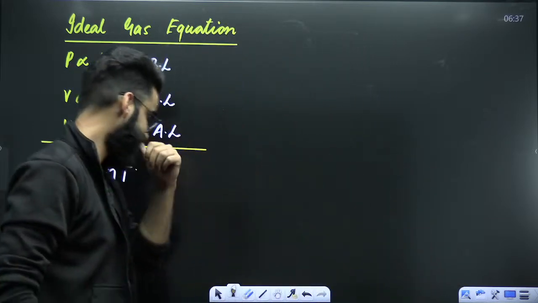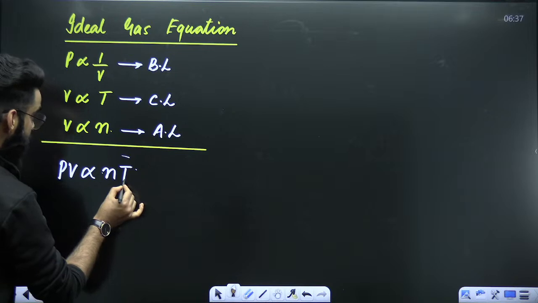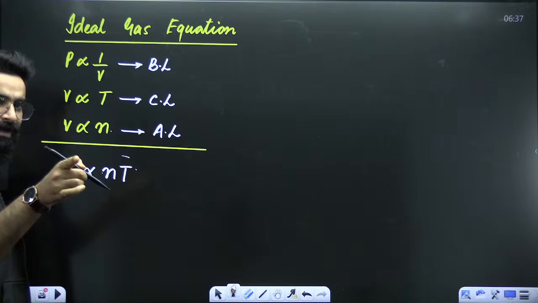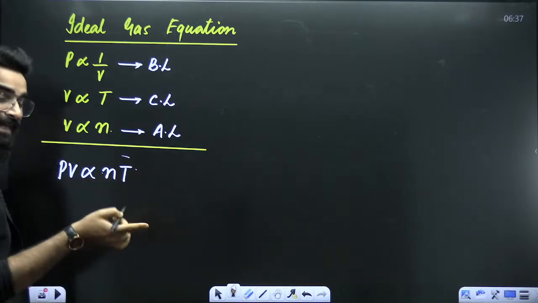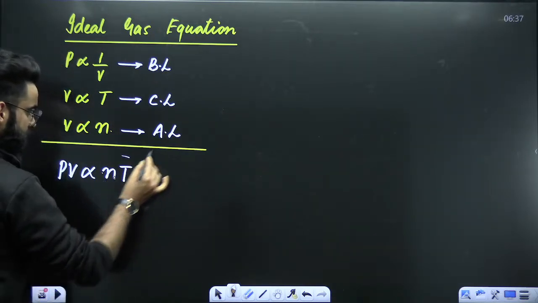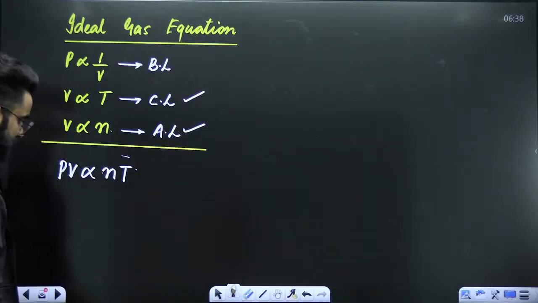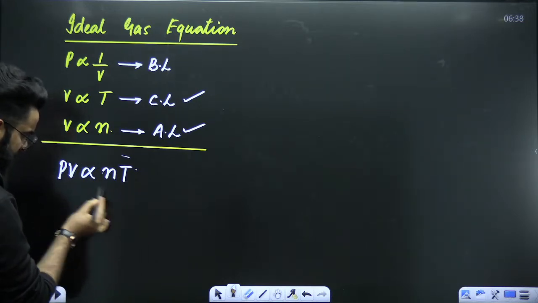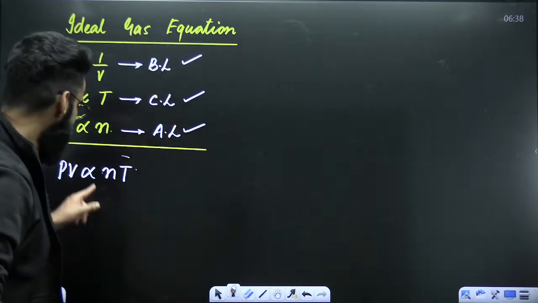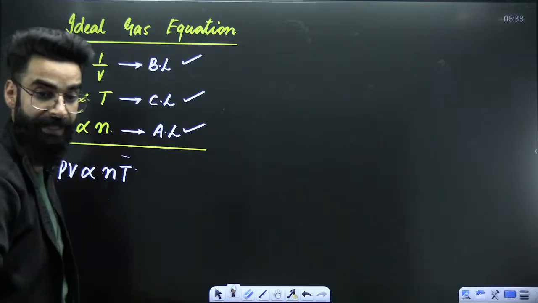How come? Have a look. See, the first thing, pressure is directly proportional to temperature, which was your Gay-Lussac's law, right? So this statement includes the Gay-Lussac's law, number 1. Number 2, volume is directly proportional to moles, so it includes Avogadro's law as well. Volume is directly proportional to temperature, it includes Charles' law as well. If you put volume here in the denominator, so pressure is inversely proportional to volume, it includes Boyle's law as well, right? So can I say this particular statement is formed by combining 3 gas laws, but it gives me the effect of all the 4 gas laws.